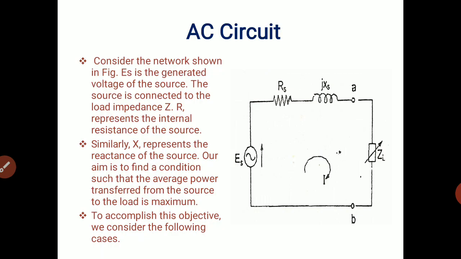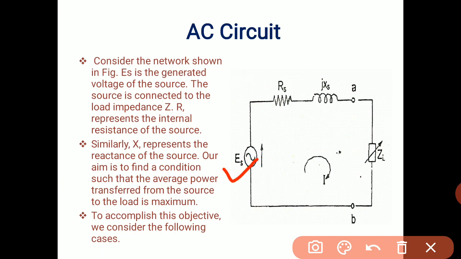Now for the AC circuit. Consider the network shown in the figure, where Es is the generated voltage of the source. The source is connected to the load impedance ZL, which is variable. R represents the internal resistance of the source, that is Rs, and X represents the reactance of the source, that is j Xs.